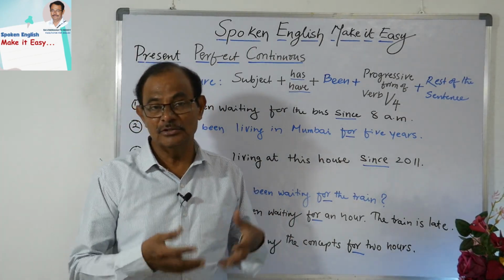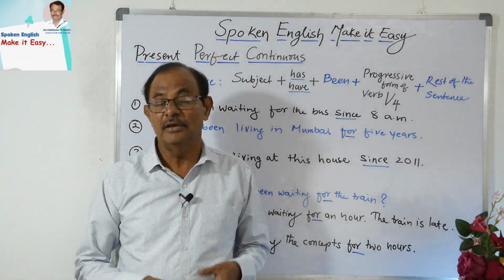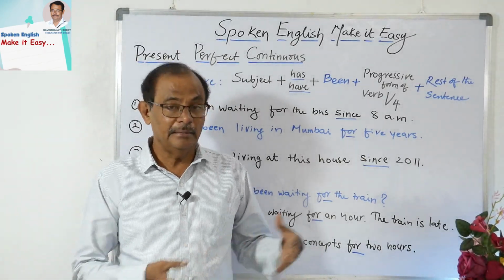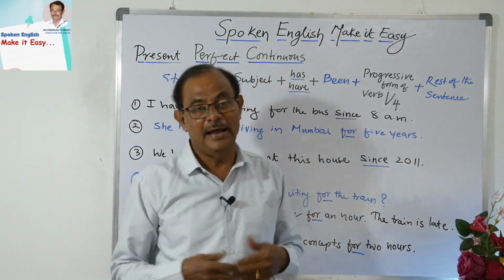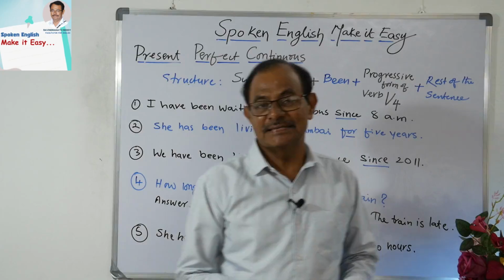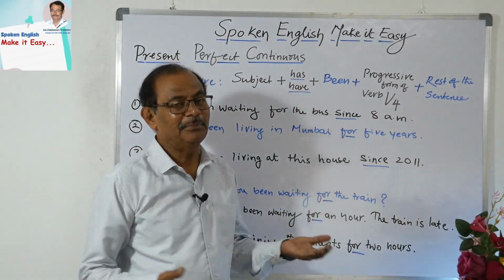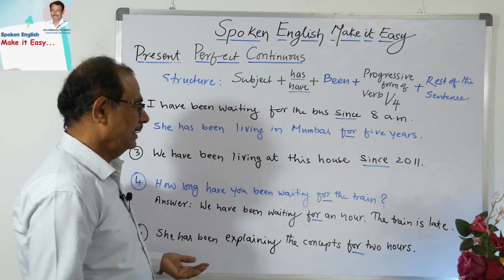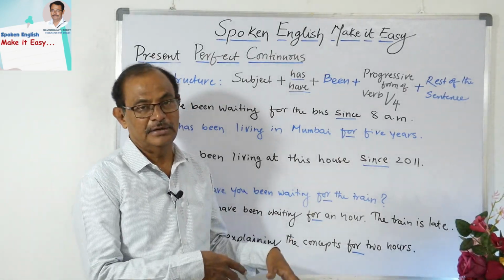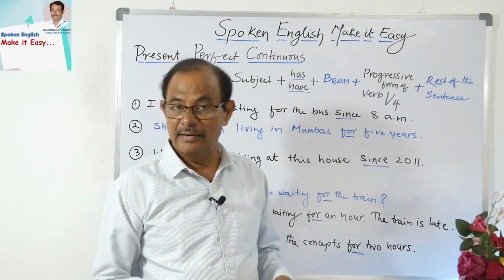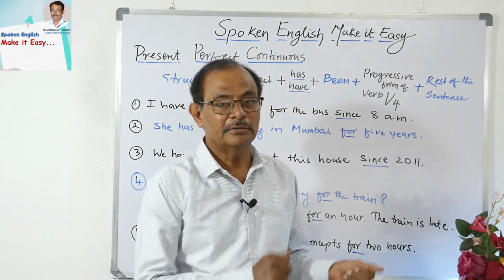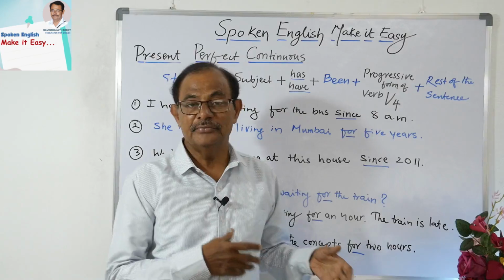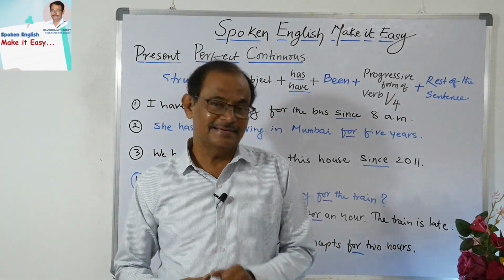Yeah, so till 2011 I was in different places working. Okay, and I have returned to this house. I have been living at this house since 2011. So it perfectly suits me very well. Okay, so I came to this house in 2011 and still I am living at this house. Okay, so now I can comfortably use the present perfect continuous tense.